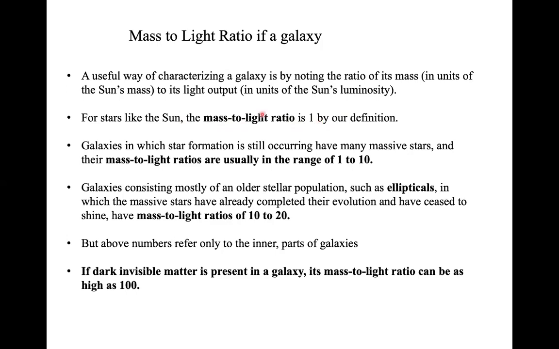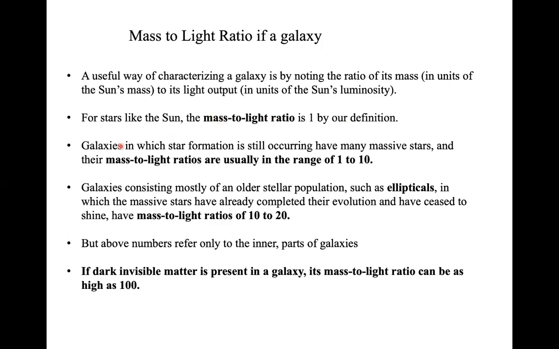For the sun, the definition is that the mass to light ratio is 1, right? So that's our definition, which means you don't expect that there is something invisible. Basically, for the sun, the amount of mass that we measure matches the amount of light. So the mass to light ratio is 1 for our sun.